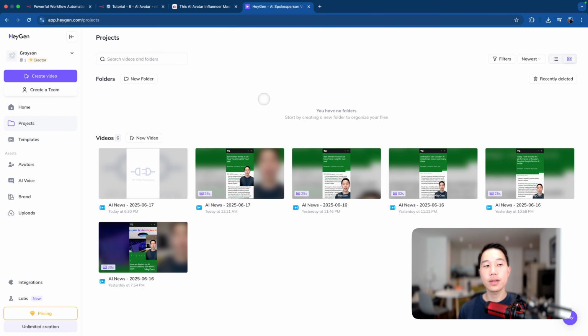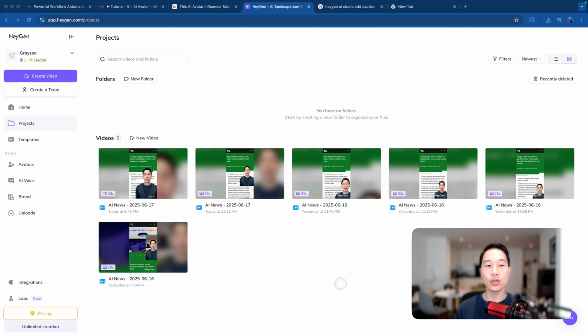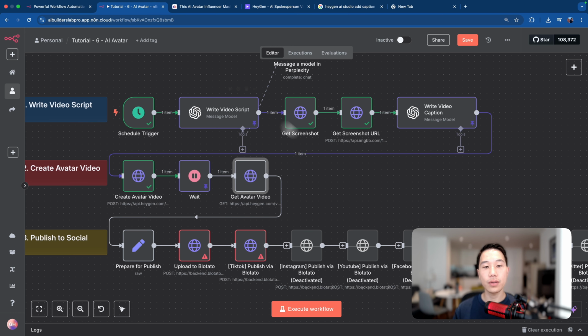Now, while we wait, if you go back to the project tab from Heygen, you can actually see the new API triggered video. It's now under processing, and you can also see some other previous videos that I've generated with the same API logic. Once the processing is done, you should see the new video pop up in your projects folder. So what we're going to do next is head back to n8n and click on this